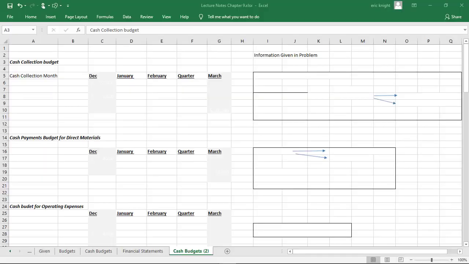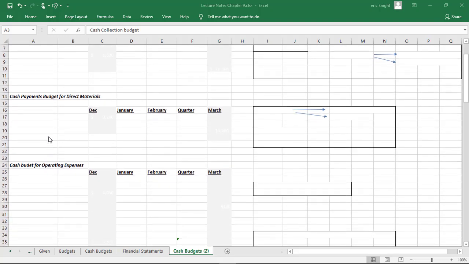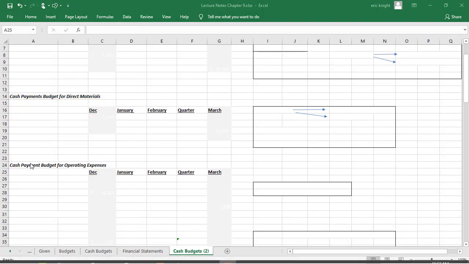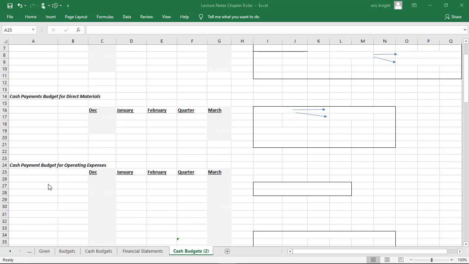So first of all, let's understand what a cash budget means. It means you're going to look at the timing of the cash that comes in. They call that the cash collection budget. And then you're going to look at the timing of the cash going out. They call that a cash payment budget. We have a cash payment budget for the direct materials and for the operating expenses. I went ahead and fixed the name there.